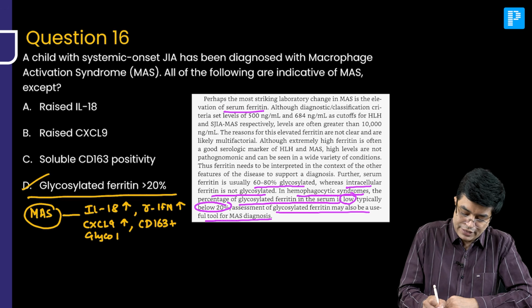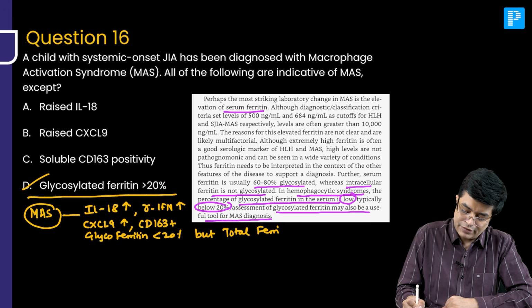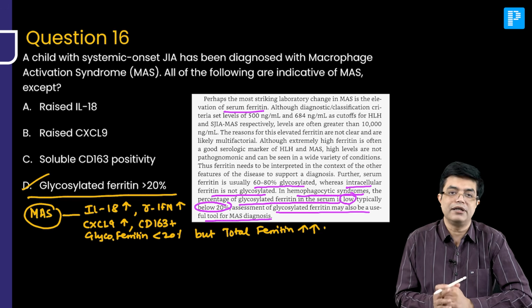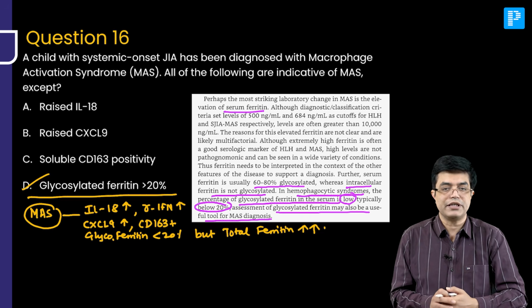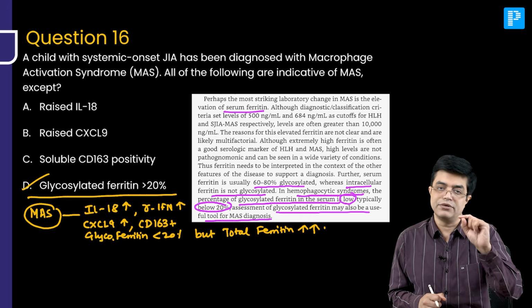glycosylated ferritin level less than 20%. But total serum ferritin will be significantly increased. So non-glycosylated ferritin will be predominantly increased. So these are the macrophage activation syndrome biomarkers that you need to remember.